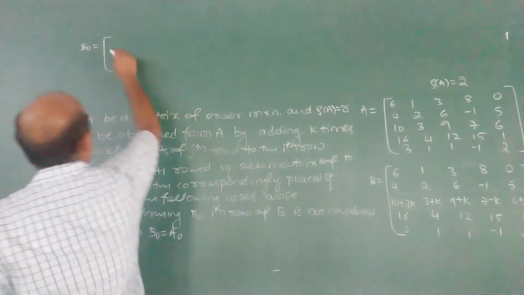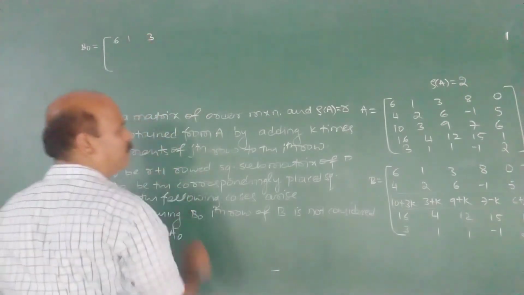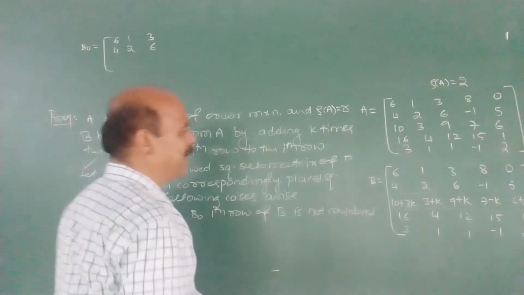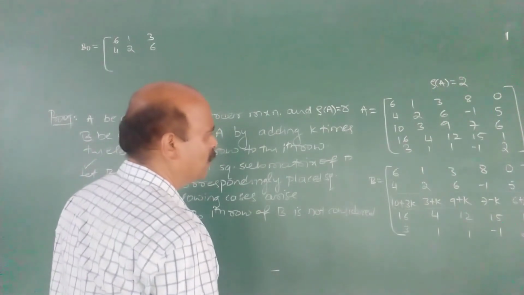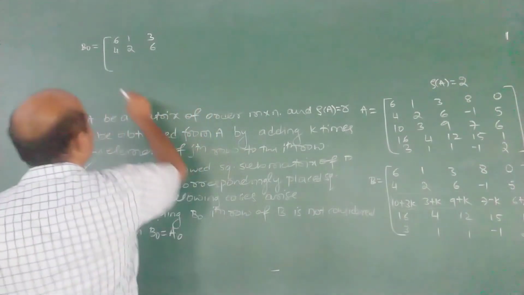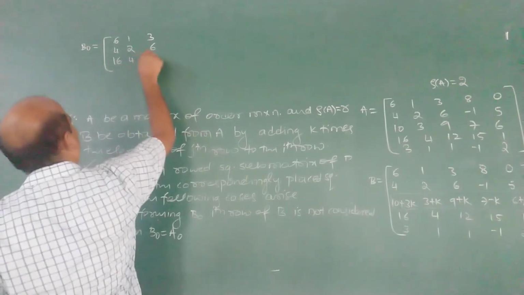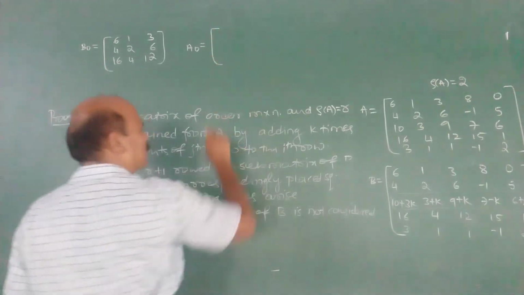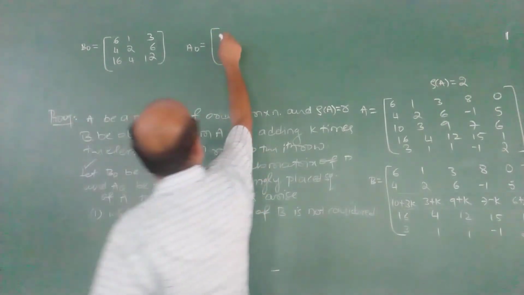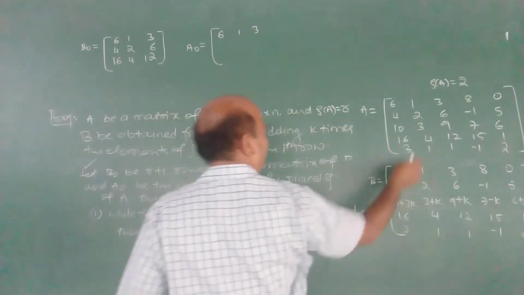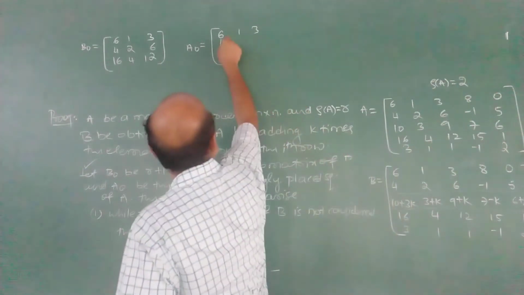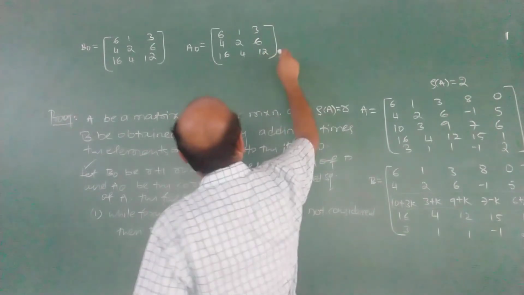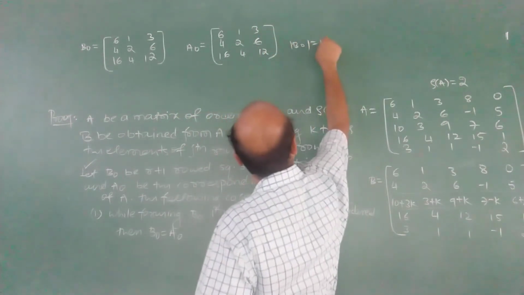Then what you get? B naught is 6 1 3, 4 2 6, 16 4 12. Any third order square submatrix we take: 6 1 3, 4 2 6, 16 4 12. The correspondingly placed square submatrix is the same one, same rows we have to take. Therefore, B naught is A naught.